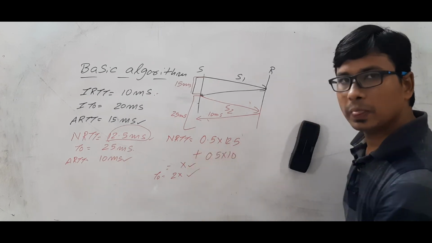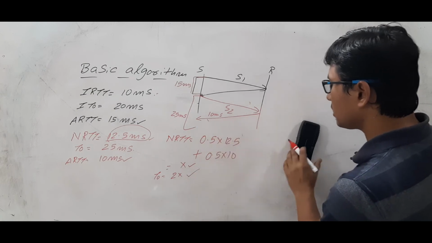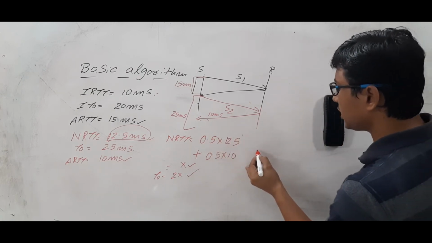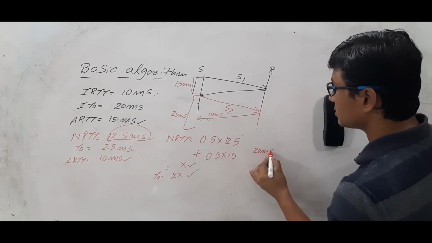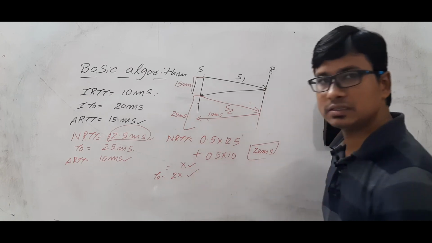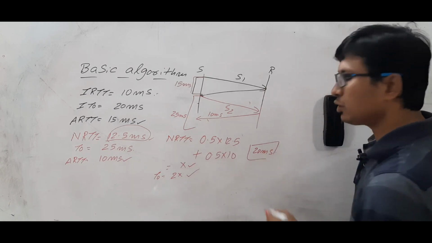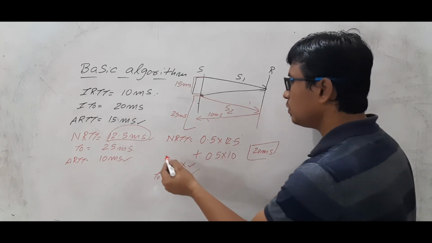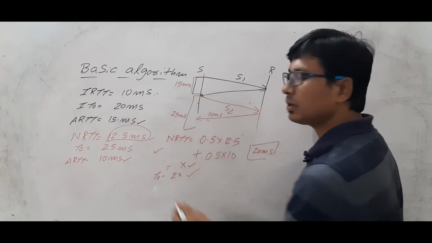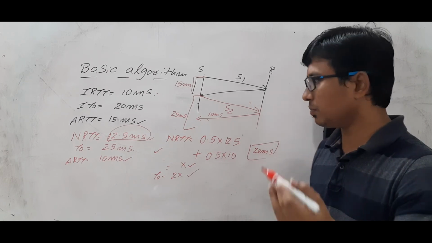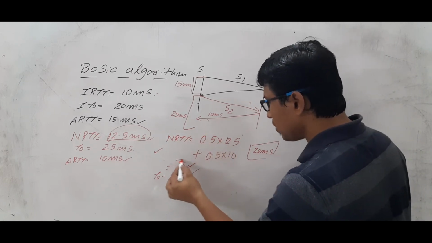If the acknowledgement comes within some amount of time, let's take that now it became 20 milliseconds. What is the meaning? You assumed it as x, but it became 20 milliseconds. Again when you send the next segment, you will compute the round trip time using the same formula, alpha into initial round trip time. Initial round trip time means this value.